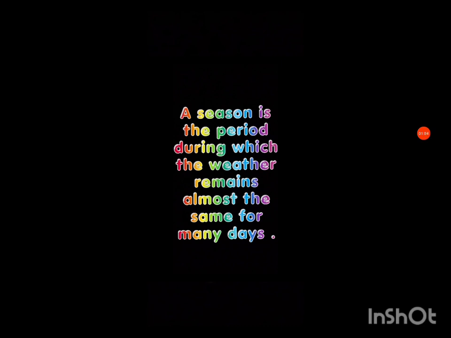So the weather remains almost the same for many days. Like for many days there will be windy weather, for many days rainy weather, for many days cloudy weather.